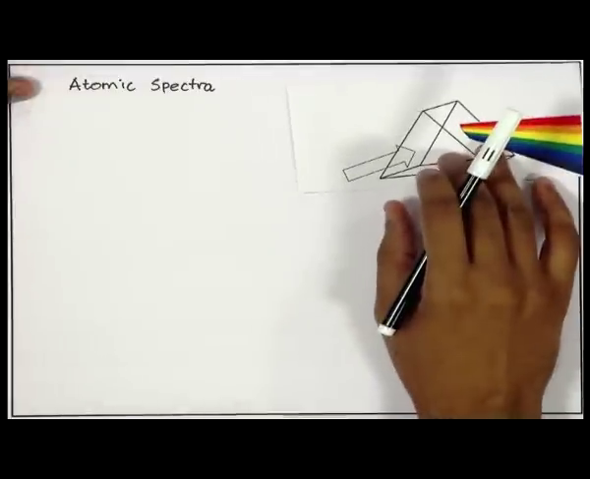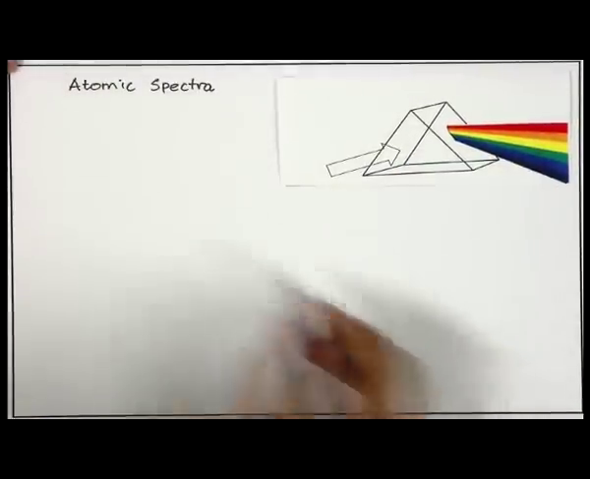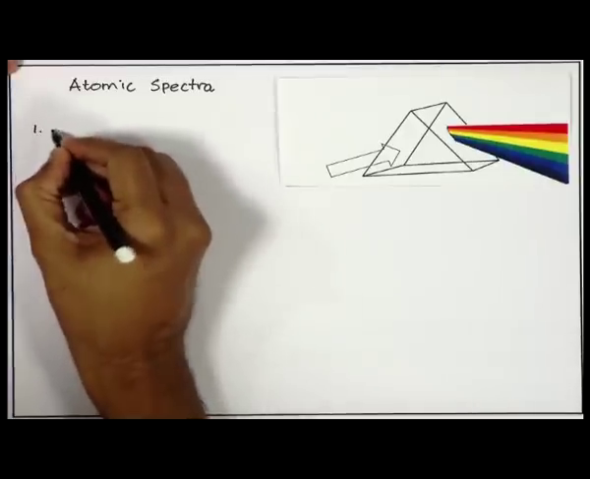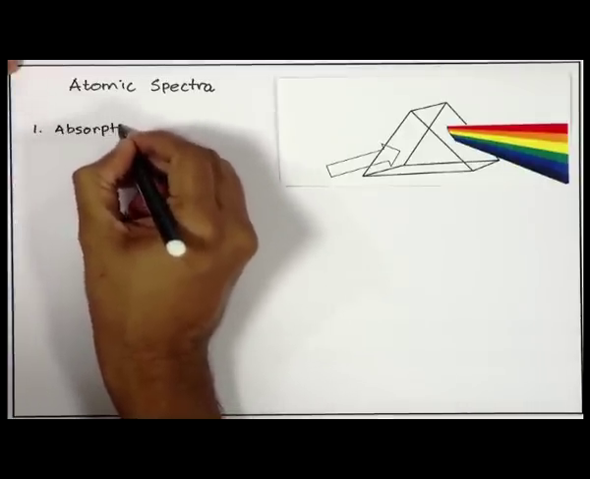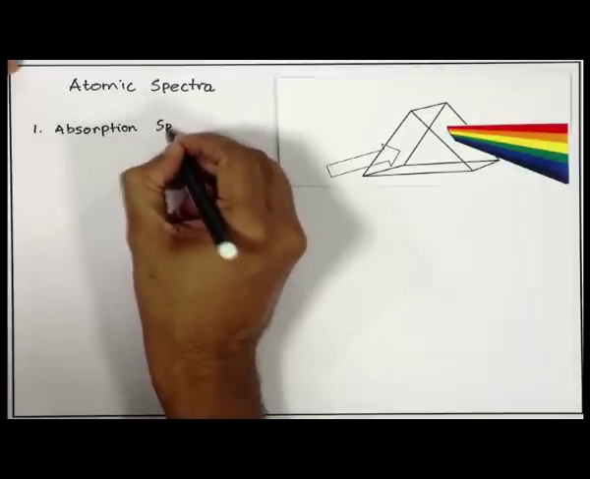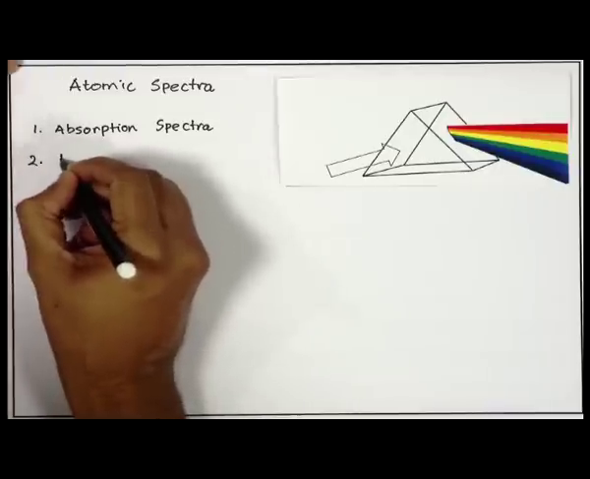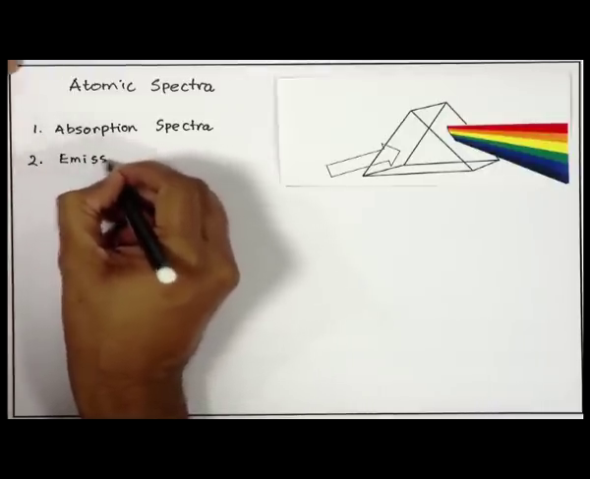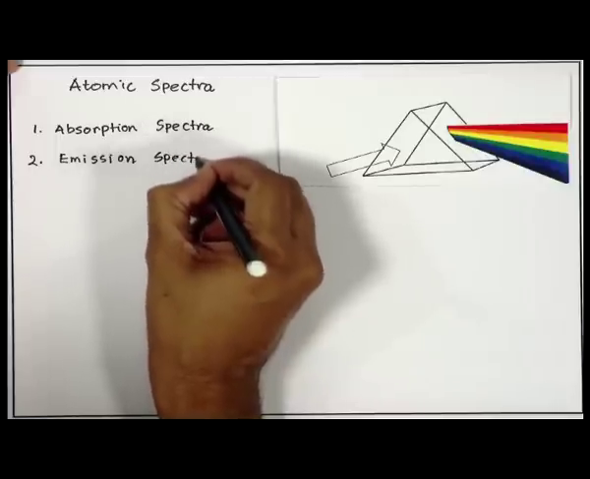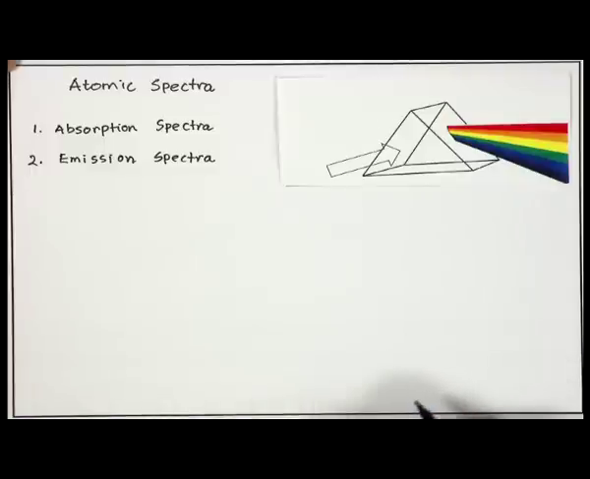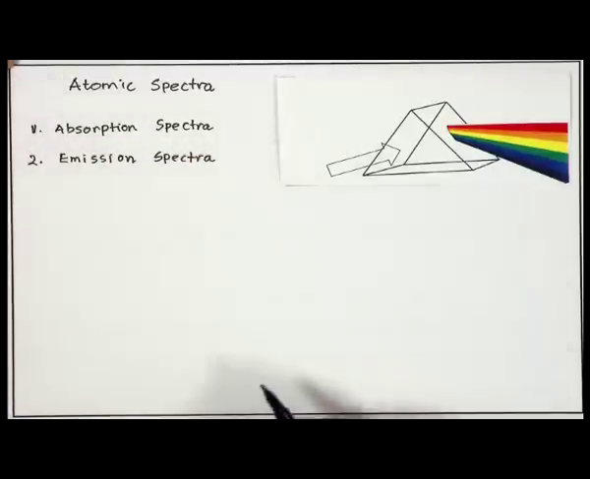But in our discussion, we will talk about two different forms of spectroscopy. One is what we call absorption spectra, and two, emission spectrum. What do we mean by absorption spectrum or emission spectrum?